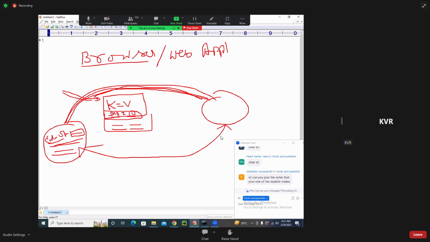What will the server do? This key comma value pair format file will be read, and it communicates with the database and sends the other details. What are the other details? Hall ticket number is equal to so and so. Name is equal to so and so. Parent name is equal to so and so. Rank is equal to so and so. All these details will be sent in a file format, once again in the form of key comma value pairs, back to the browser from where it was requested.